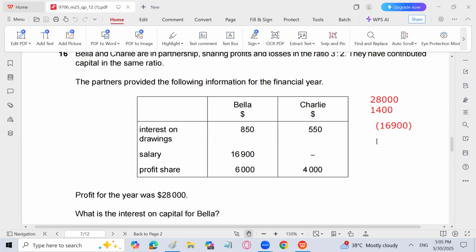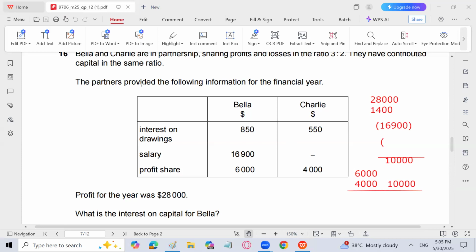Then we'll subtract interest on capital, which we don't know actually. And then what is going to be the profit? Profit is going to be 10,000. And the profit share, how do I know that 10,000? Because it is 6,000 and 4,000 for both the partners. It is given. So I can easily use the percentage of profit, how it has been calculated and how it has been shared between the two.